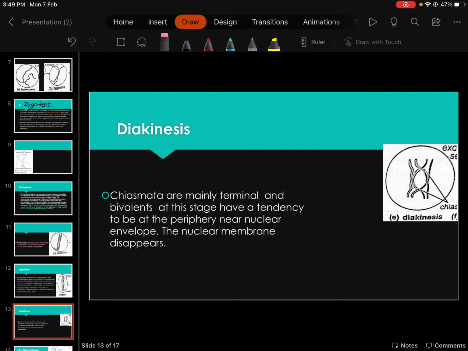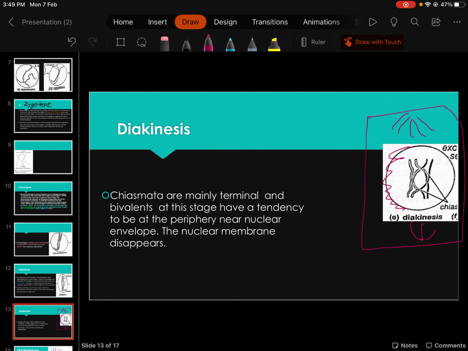Why? Inside a cell the nuclear membrane is found, and inside the nuclear membrane the chromosomes are found. But at the stage of diakinesis, this nuclear membrane will start disappearing. Why? Because after diakinesis, when the nuclear membrane disappears, the spindle apparatus, one kind of protein, is going to form here and will form the spindle apparatus.